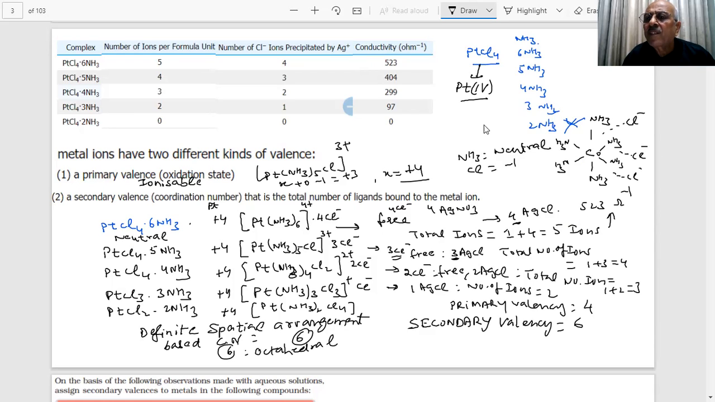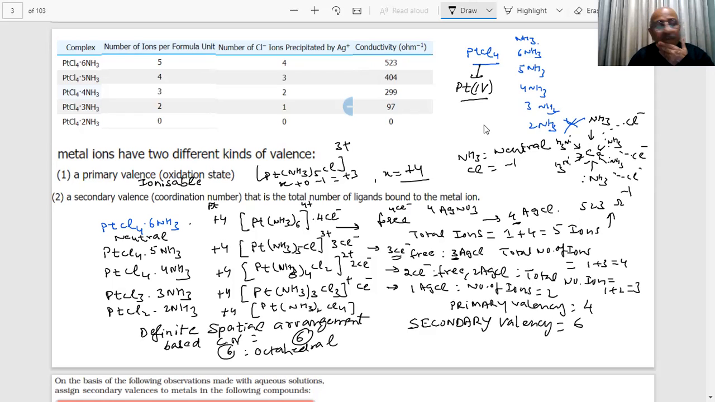There are 2 types of linkages: primary and secondary. The ionizable is equal to the oxidation number, primary. These are the secondary. And here there is a lone pair of electrons on each ligand, and they are donating it to cobalt. That is why they are forming coordinate covalent bonds. They are not ionizable, they are non-ionizable. That's why they are linked. These are not linked Cl minus, so you are precipitating them.